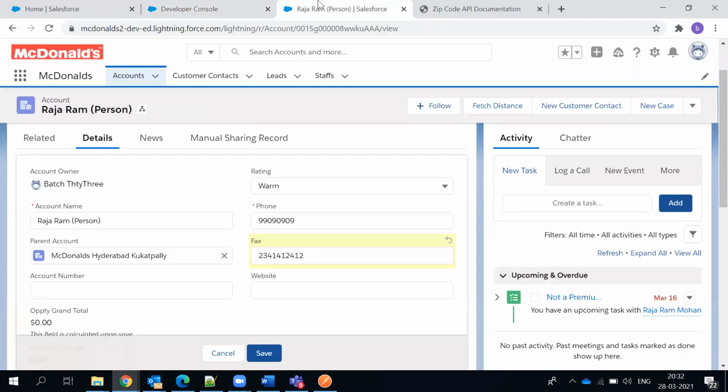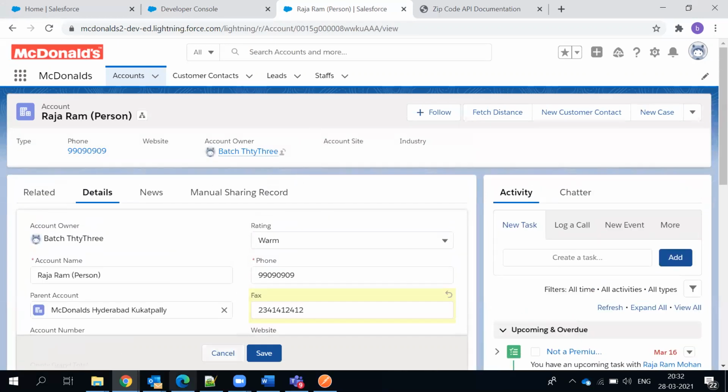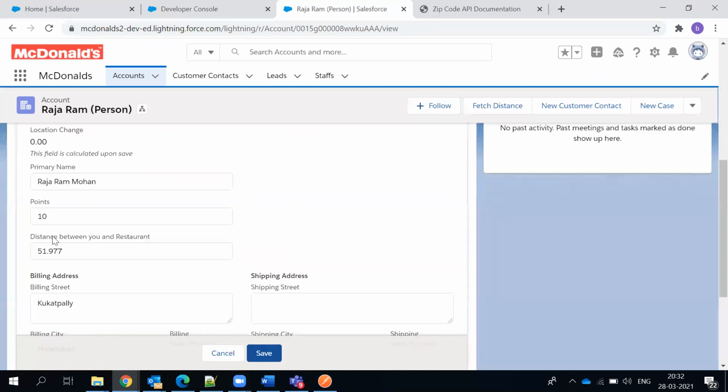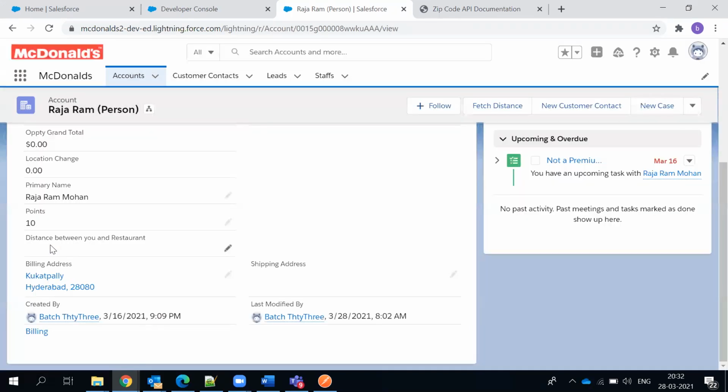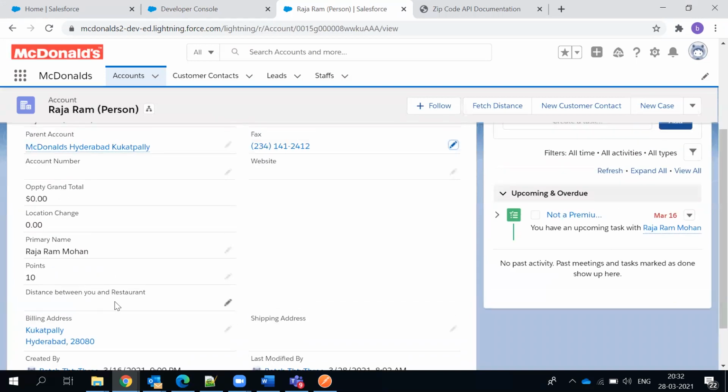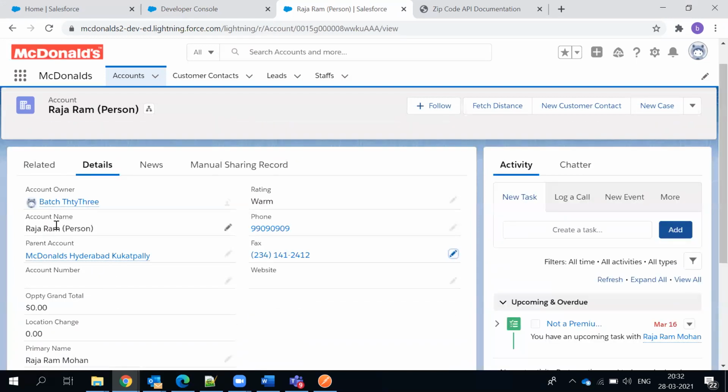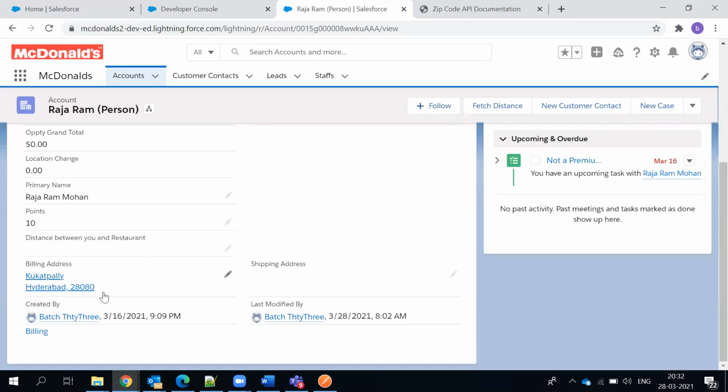How is the integration done from the button to the class? You can see, I would remove this value and save this record. You should see the distance between you and the restaurant is now nothing. Now the distance between you and my restaurant is this McDonald's zip code, and my current zip code is this. I should figure out the distance between the two and say how much it is in kilometers or miles. Basically, we're talking about kilometers.